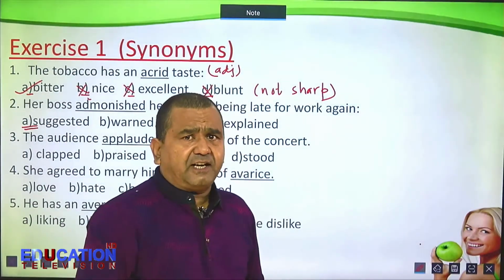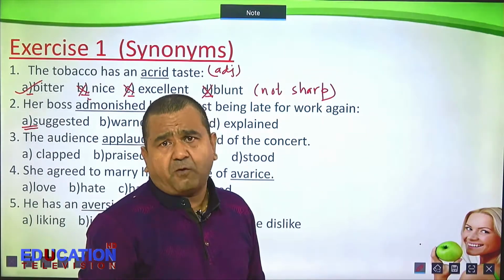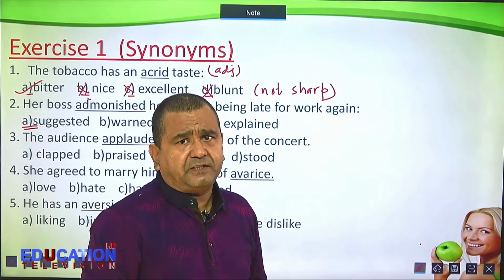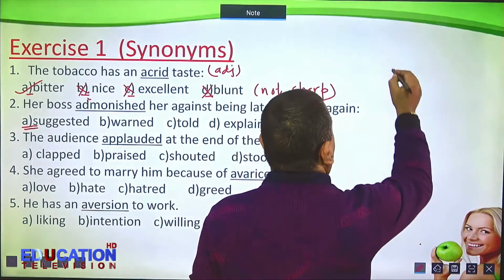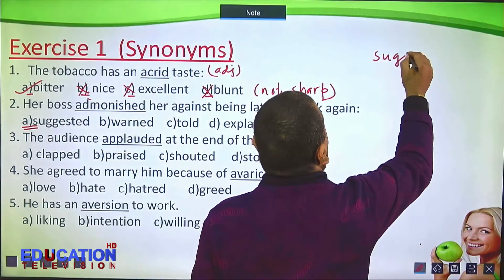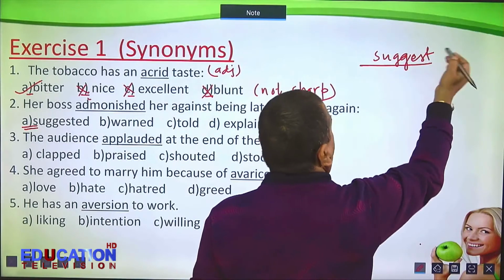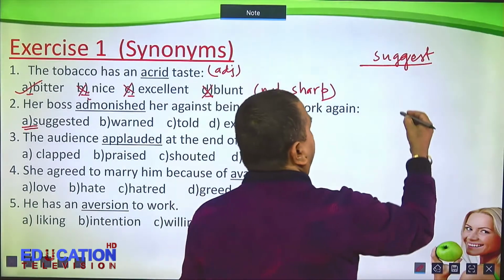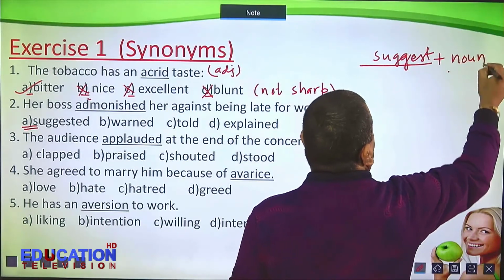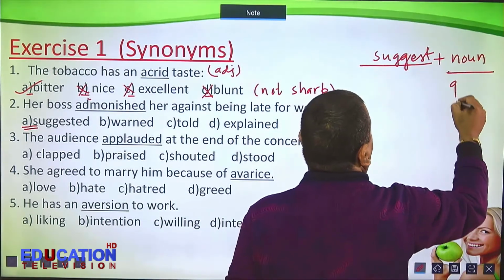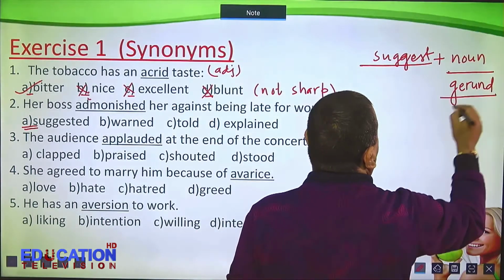The word suggest is either followed by a noun or ing form or that clause. He suggested an idea, noun. Let us see this. Suggest has certain distinct structures like suggest plus, what can you write? Either noun or gerund. Gerund means ing form. Or another, that clause.